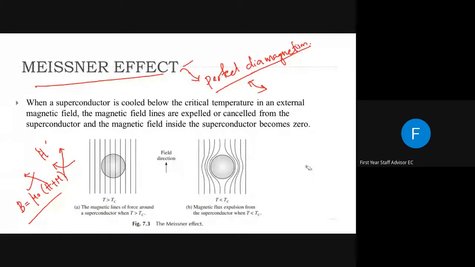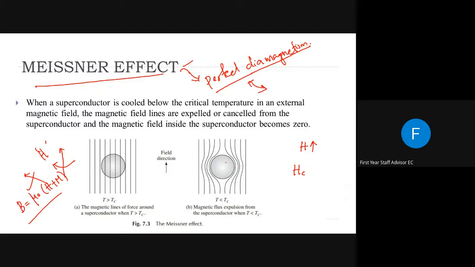What happens? Up to some critical field H C, this superconductor will expel the magnetic field lines.